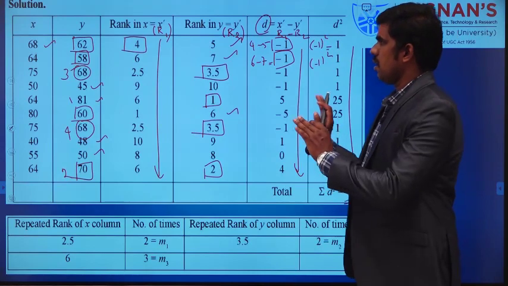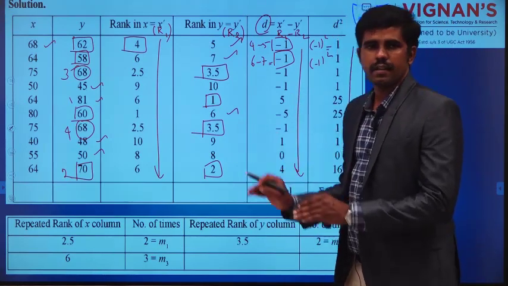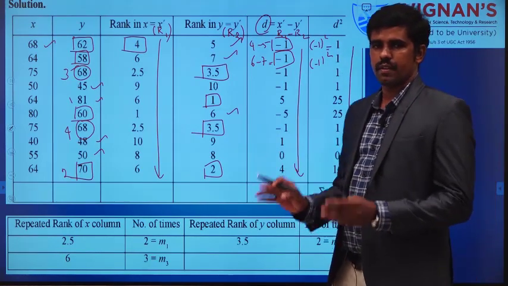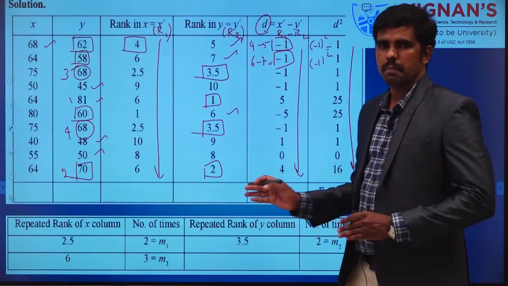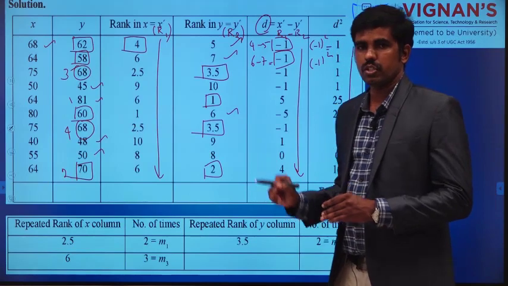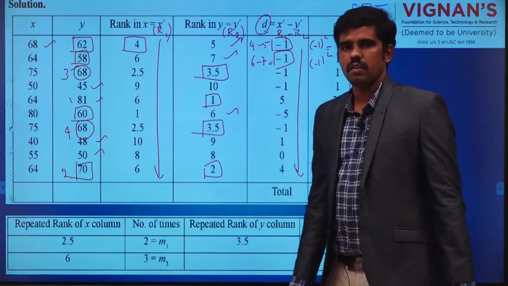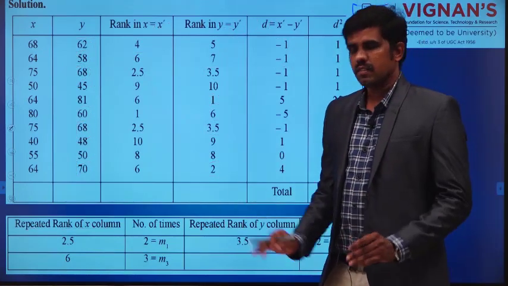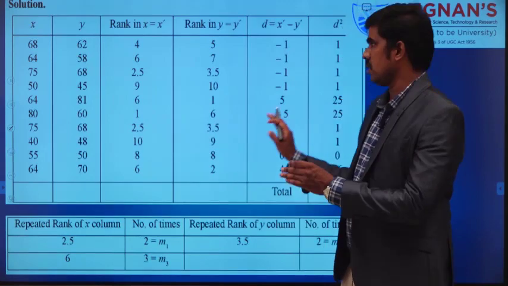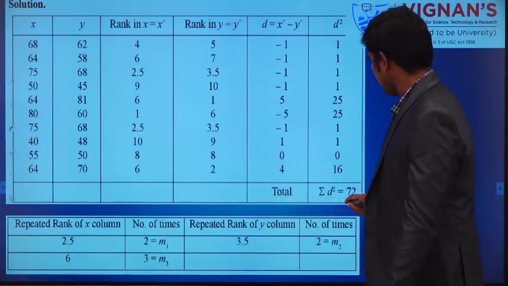We have framed the table, but we have to use a different formula for this. If we have a tie situation, we have to use a different formula. Depending on the repetition, the same rank, we have to use the formula. It is not a fixed formula. I will explain how to use that formula. Now we need one additional table also. We have framed one table which gives the values of summation d square, so that we have done.